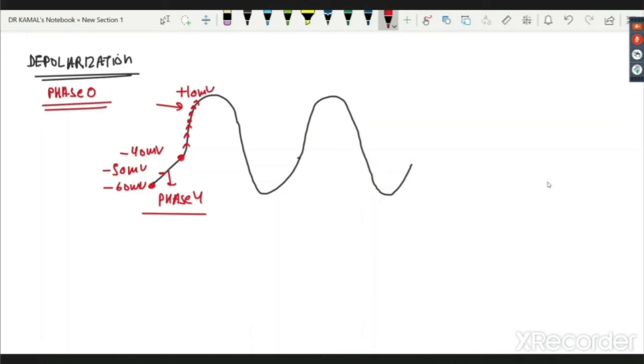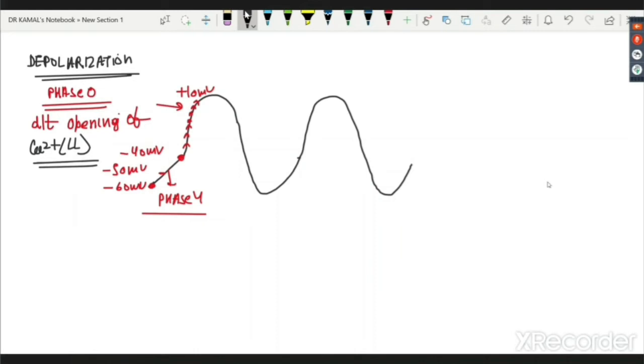Although you will be tempted to say sodium again, that is what I would like you to focus on here. There is no sodium involvement here. Only one funny sodium, and that too is not the usual sodium. So here phase zero is due to opening of calcium LL. I hope you remember LL, the long lasting calcium channel.